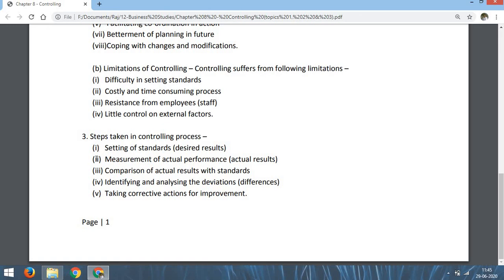So we have to complete the 5 steps. We have to go through the 5 steps while doing the controlling process: setting of standards, measurement of actual work, comparison of actual with the standards, identifying and analyzing the deviations, that is differences, and taking the corrective actions.